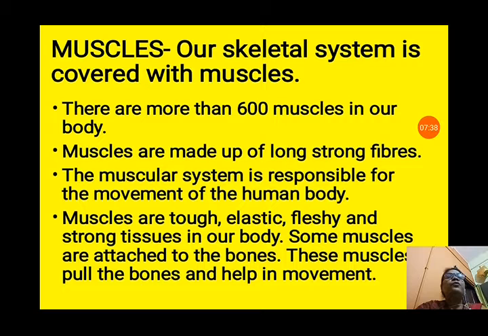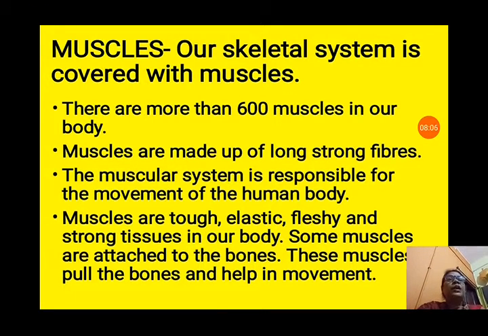There are more than 600 muscles in our body. Muscles are made up of long, strong fibers, and they cover the whole skeleton. The muscular system is responsible for the movement of the human body. Without the help of the muscles, our bones alone cannot show movement. So, muscles are very important for the movement of the different parts of our body.